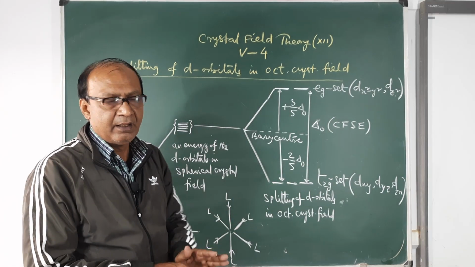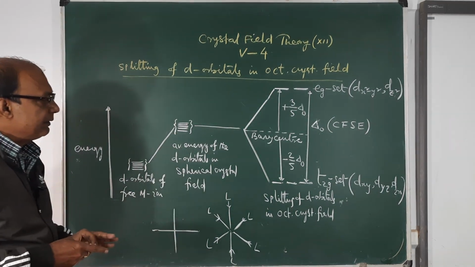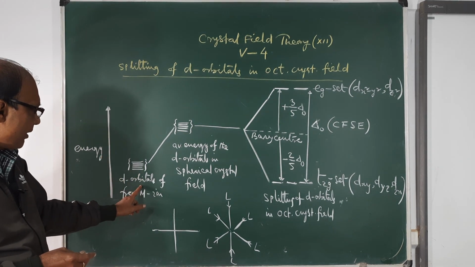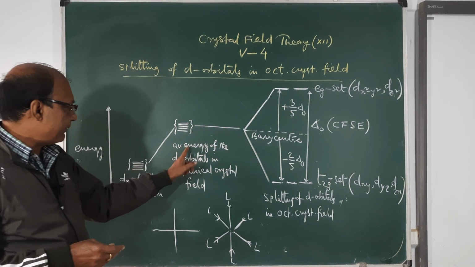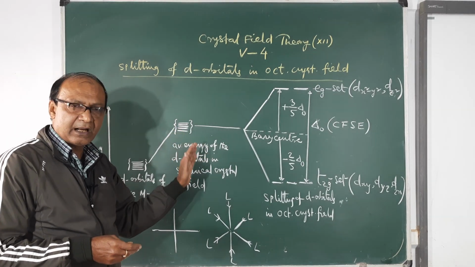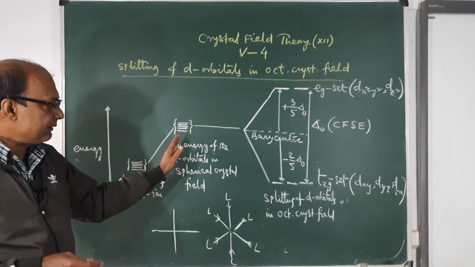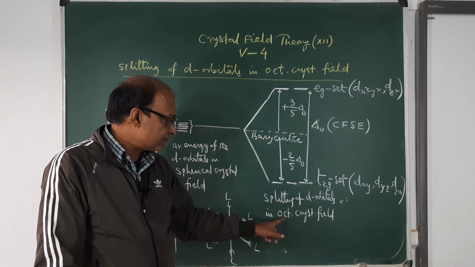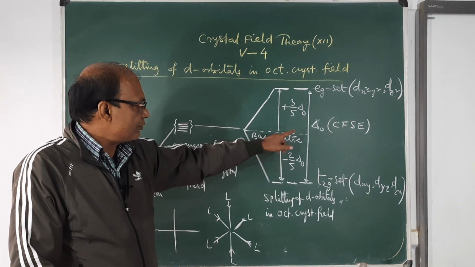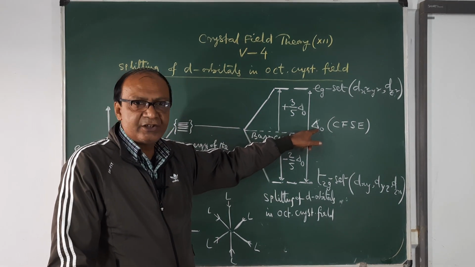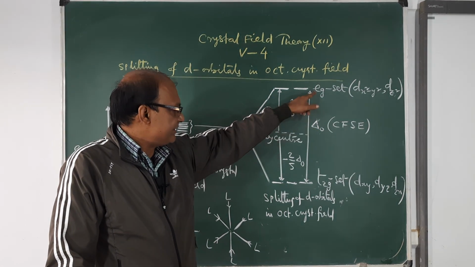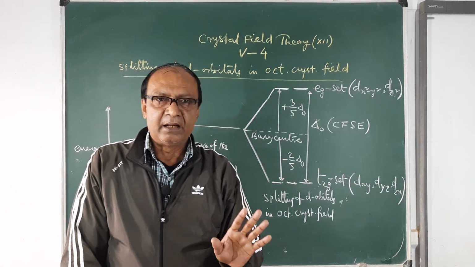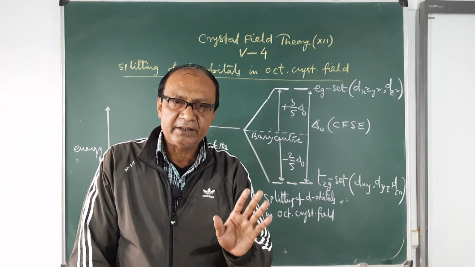This is the reason. Now, we have seen the diagram. This is the first case, the energy axis. The d orbitals of the free metal ion, average energy has been raised under the spherical crystal field. Then in the octahedral field, the splitting takes place. The d orbitals split in this pattern. This is the crystal field splitting energy, EG set, T2G set. This is the splitting diagram of d orbitals in the octahedral crystal field.